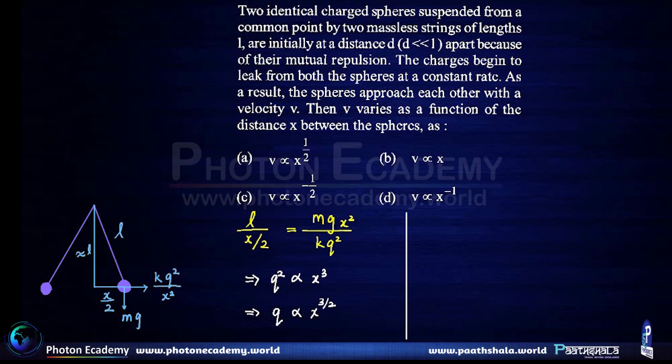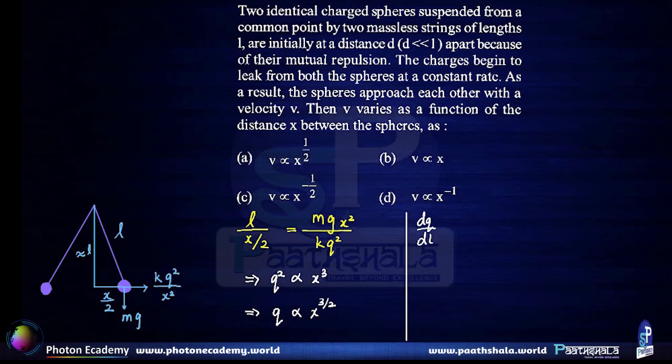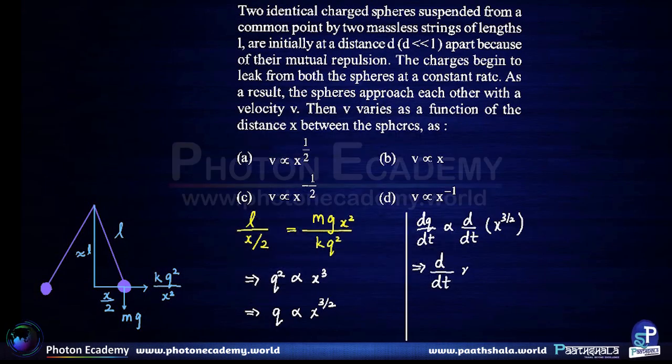Since we have established that these relations hold for all time, the derivatives would also be proportional. Therefore, dq by dt is proportional to the rate of change of x to the power 3 by 2 with respect to time. Therefore, the rate of change of x to the power 3 by 2 with respect to time is a constant.